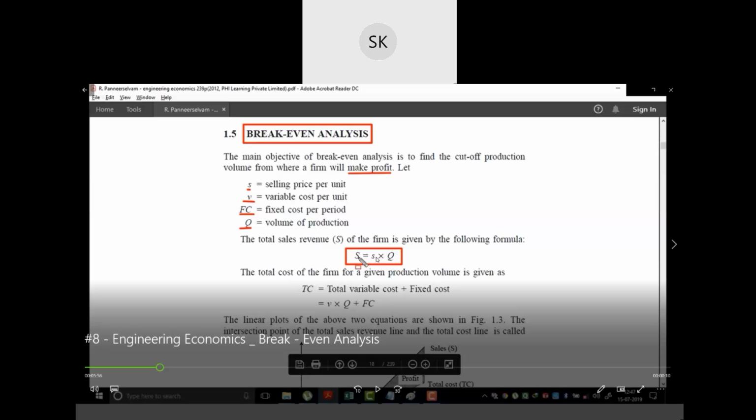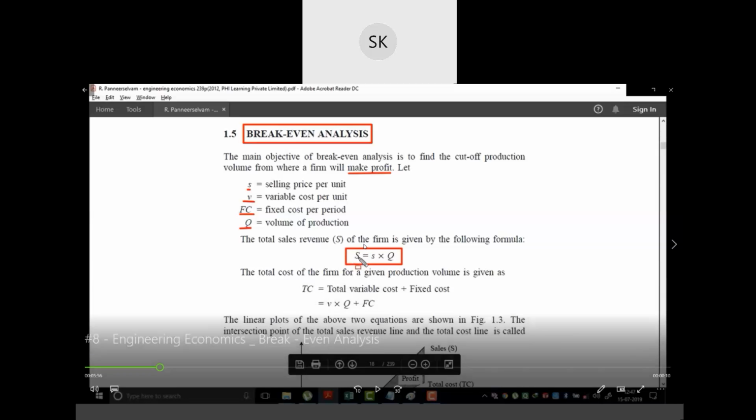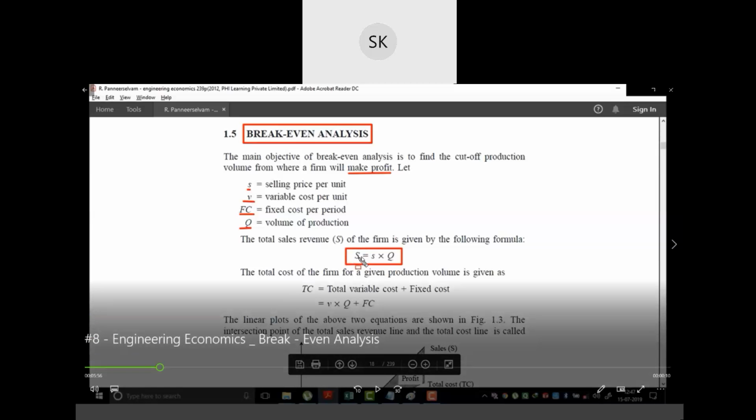Suppose you have 40 products, and this is the selling price of one product. So 40 into S will give you the whole selling price. Got it or not? Understood or not? So that means 40 products, each product is costing 100 rupees. So 100 into 40 will give you how much? 4,000, right? Am I correct? 40 into 100 is 4,000. So the sales revenue is 4,000.